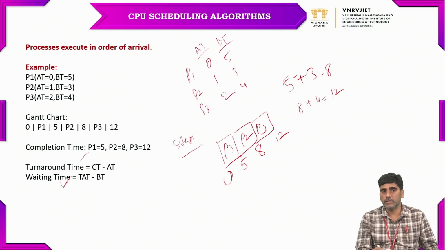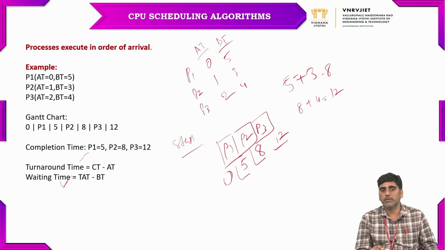The Gantt chart is the representation of all the processes which are entered into the ready queue. If all the processes are entered into the ready queue, then the Gantt chart will be fulfilled. If all the processes are not entered into the ready queue, the Gantt chart may not be fulfilled. So based on this Gantt chart, we can calculate the completion times for the processes P1, P2, P3. The P1 completion time is 5 milliseconds, the P2 completion time is 8 milliseconds, and the P3 completion time is 12 milliseconds.